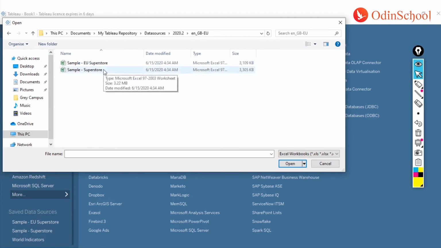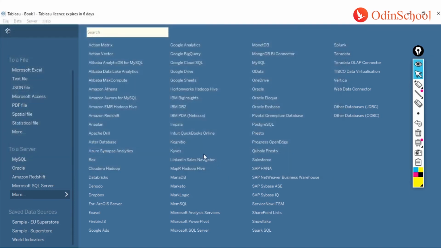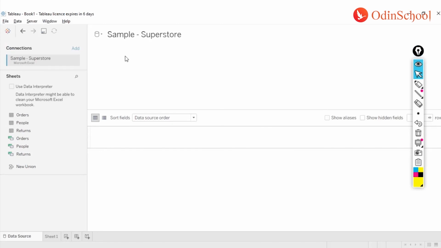Let's say I want to connect to this sample superstore. I just have to double click on this one, or I can click on this one and come here and click on the open button. The moment I do this, I will have a place where the data connection is established, and it will show all the worksheets which are already present over here in the form of sheets. It will say that in case you want to do a union, you can do a union as well. There's also a way where we can do the joins and all, but we'll see that in the next few minutes.